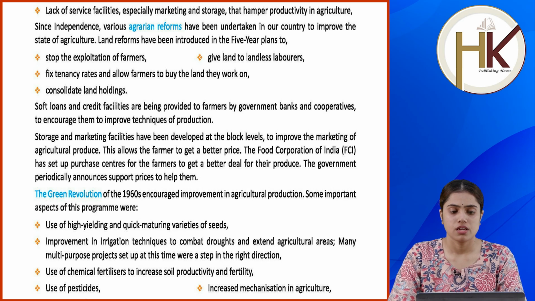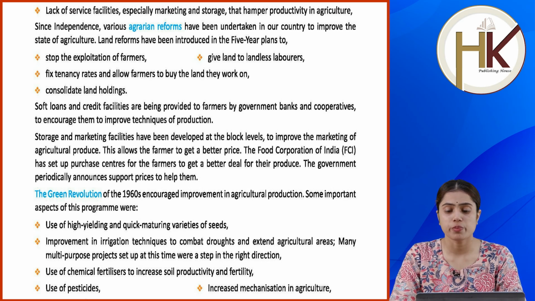Soft loans and credit facilities are being provided to farmers by government banks and cooperatives to encourage them to improve techniques of production. Storage and marketing facilities have been developed at the block levels to improve the marketing of agricultural produce. This allows the farmer to get a better price. The Food Corporation of India (FCI) has set up purchase centers for the farmers to get a better deal for their produce. The government periodically announces support prices to help them.